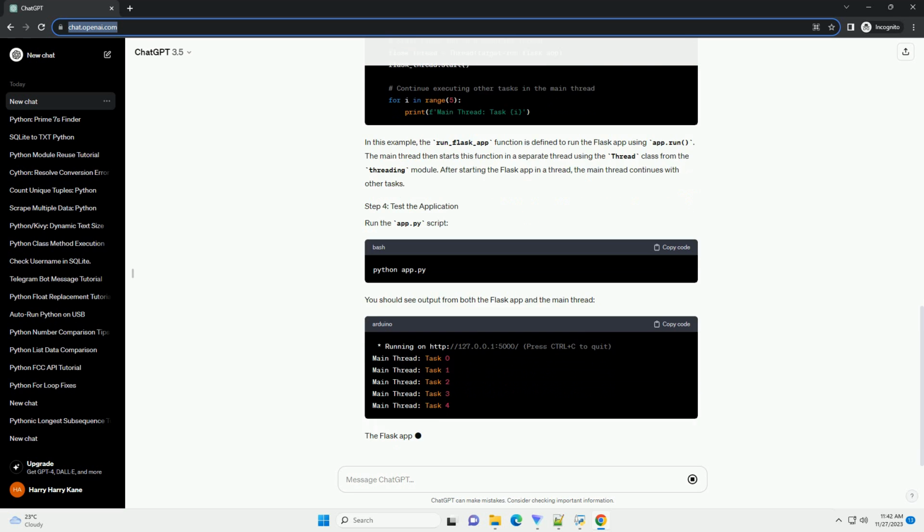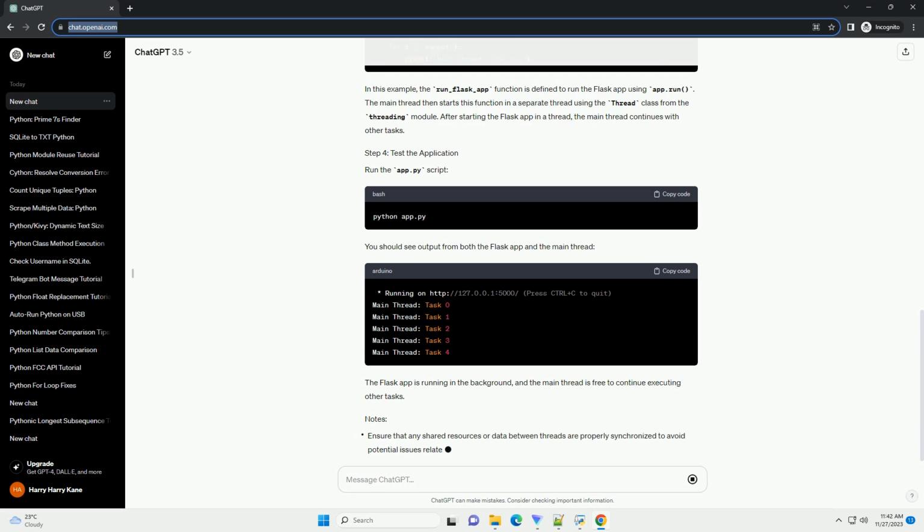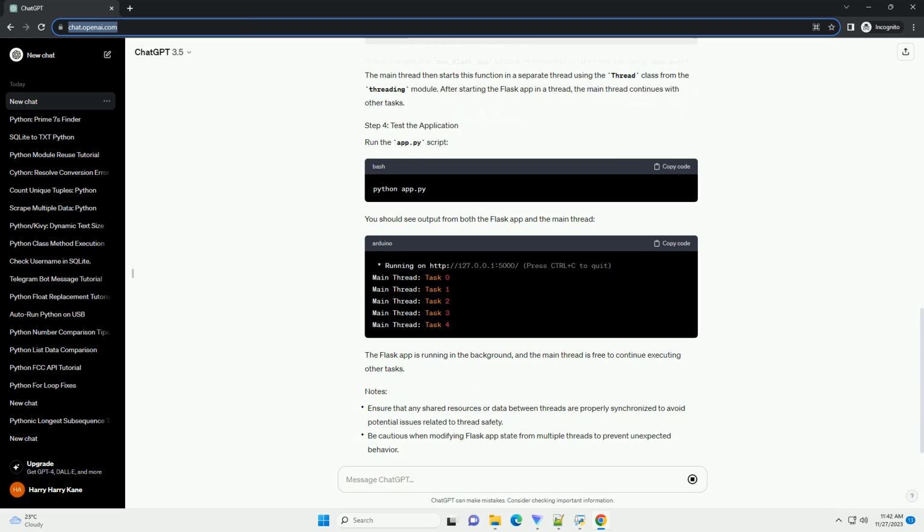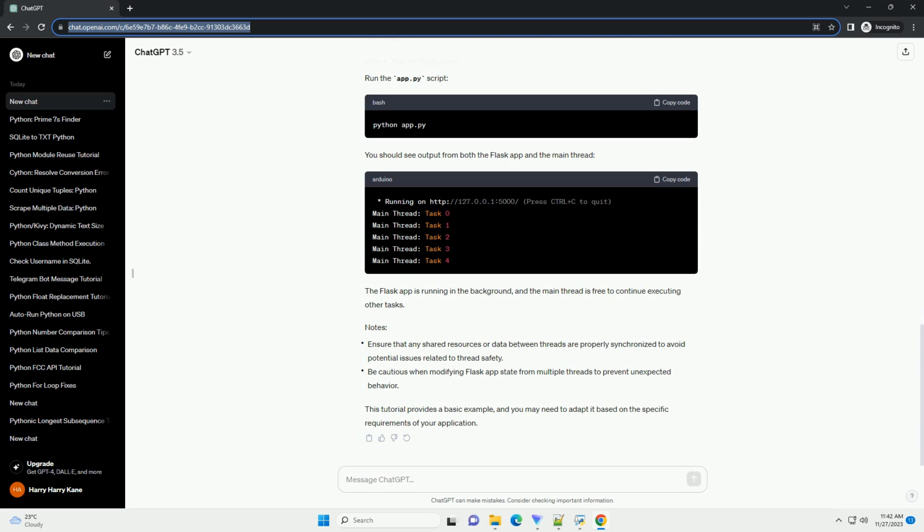In this example, the run_flask_app function is defined to run the Flask app using app.run. The main thread then starts this function in a separate thread using the Thread class from the threading module. After starting the Flask app in a thread, the main thread continues with other tasks.